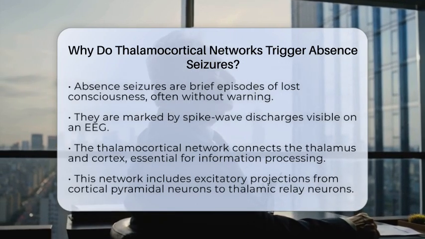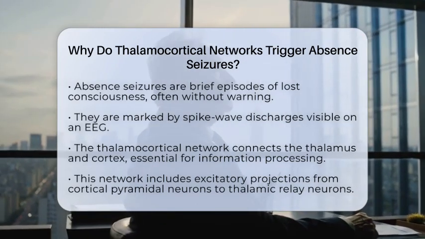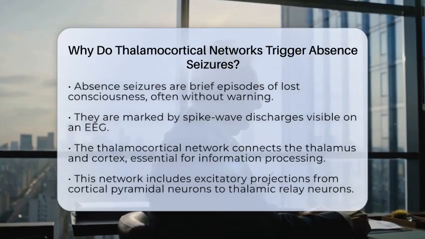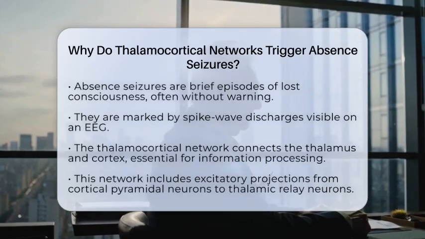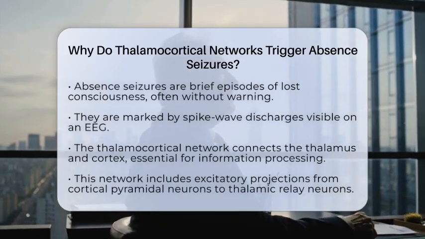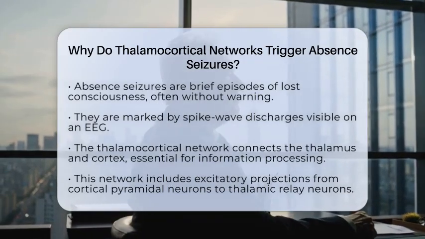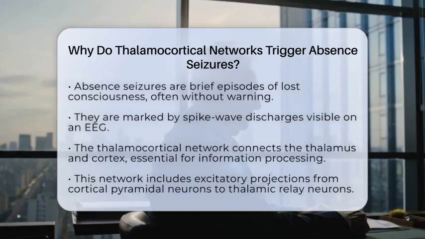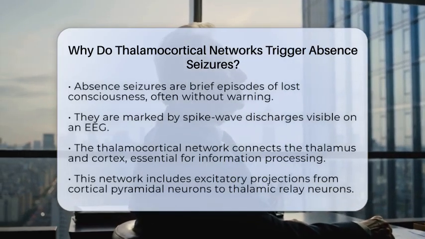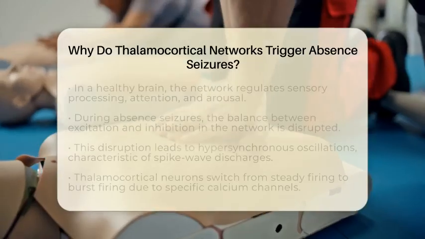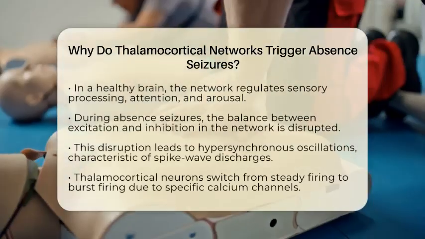The underlying cause of these seizures lies within the thalamocortical network, which is a crucial part of our brain's communication system. This network connects the thalamus and the cortex, two areas of the brain that play vital roles in processing information. The thalamocortical network primarily consists of excitatory projections from cortical pyramidal neurons to thalamic relay neurons. These thalamic neurons then send signals back to the cortex. In a healthy brain, this network helps regulate sensory processing, attention, and arousal.